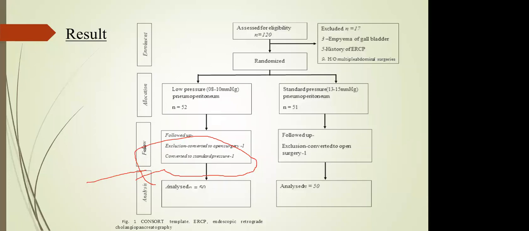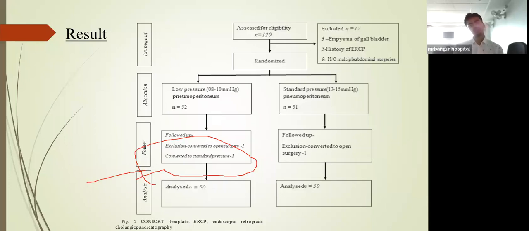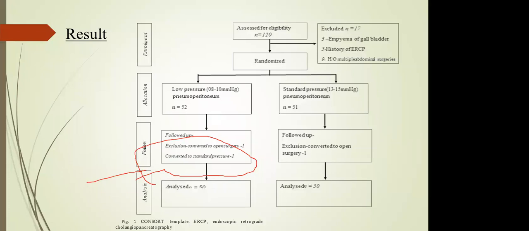Did you understand the question? Yes, sir. So did this patient go in the standard lap chole, or did this patient come in the low pressure lap chole? So this has been a tough question. We'll come back to that, because when you analyze, you see they have made it 50-50. If you think about it, that one patient should have been in the standard lap chole, that would have made it 51, or if it had been in this group, it would have been 51. So there is a problem regarding this patient.